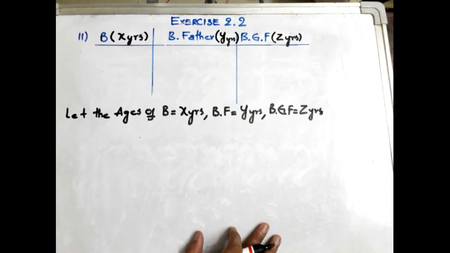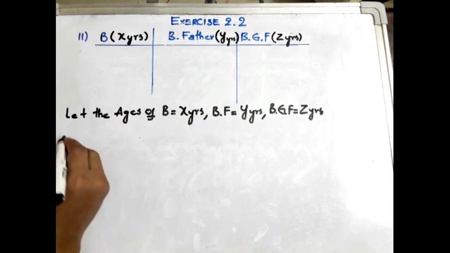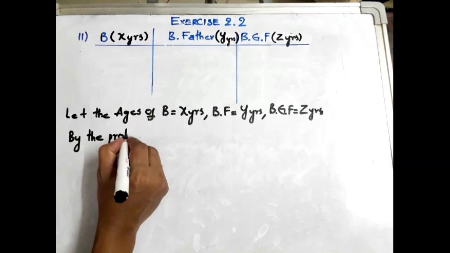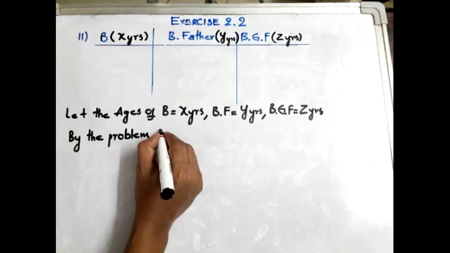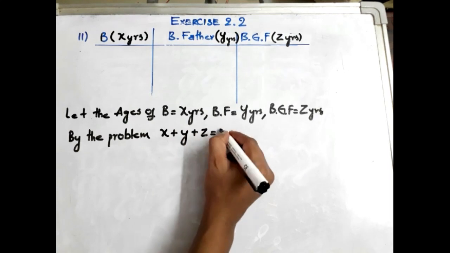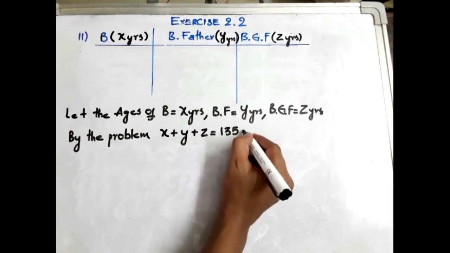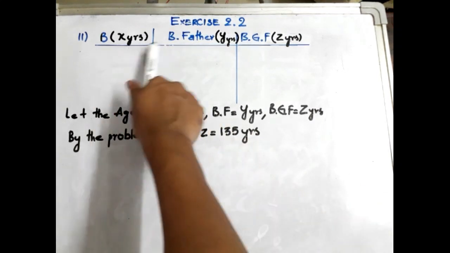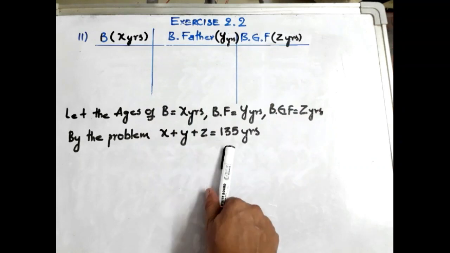Now let us continue this. By the problem, X plus Y plus Z is equal to 135 years, isn't it? Because they told us the sum of the ages of these three persons is going to be 135.